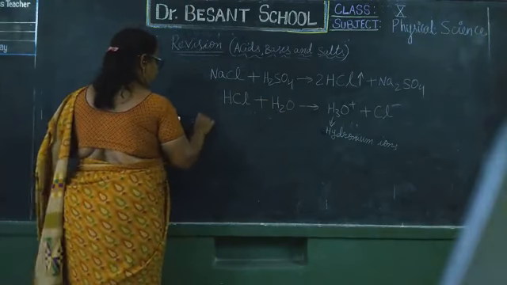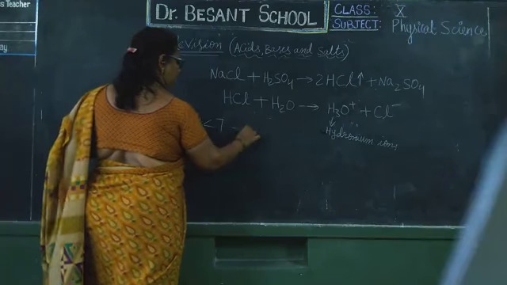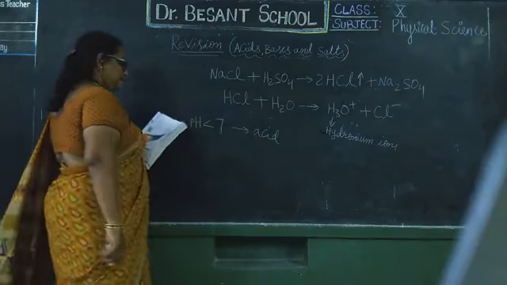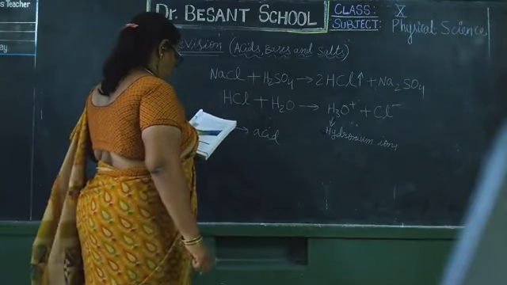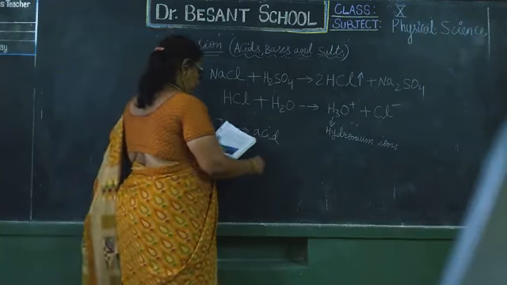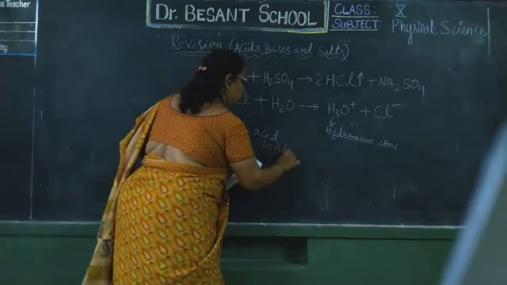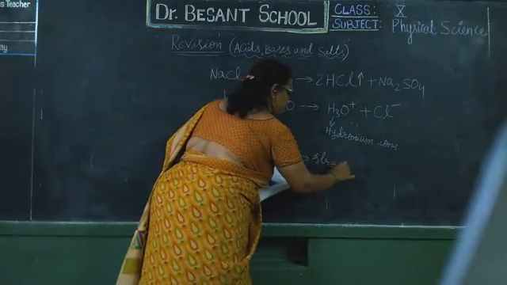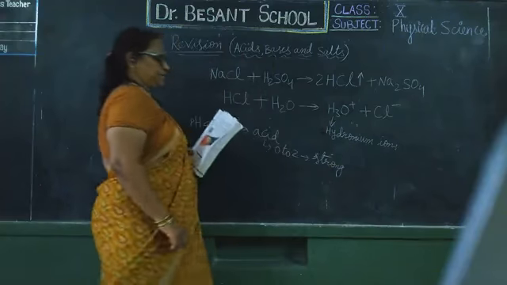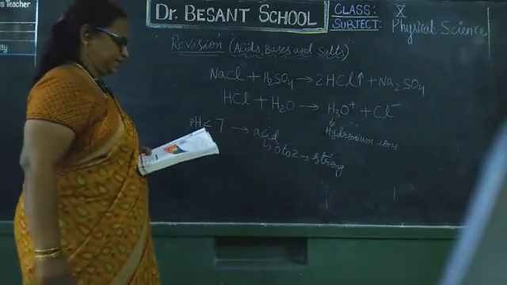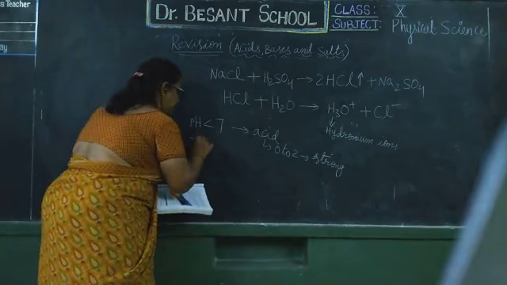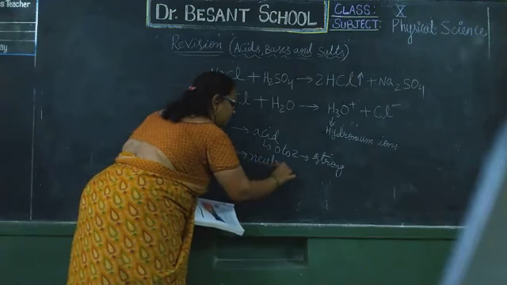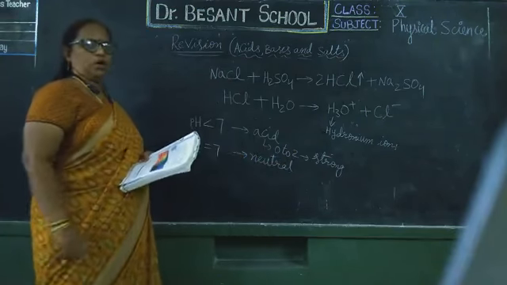If the pH value is less than 7, then that substance is acid. And in this acid, 0 to 2 are strong acids, and 3 to less than 7 are weak acids. And if the pH value is exactly 7, then it is a neutral solution. It is neither acidic nor basic.